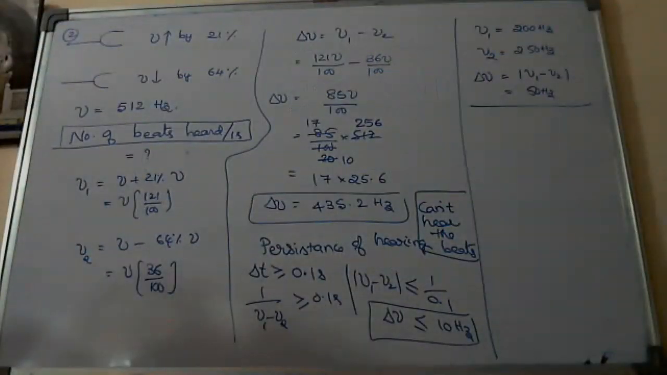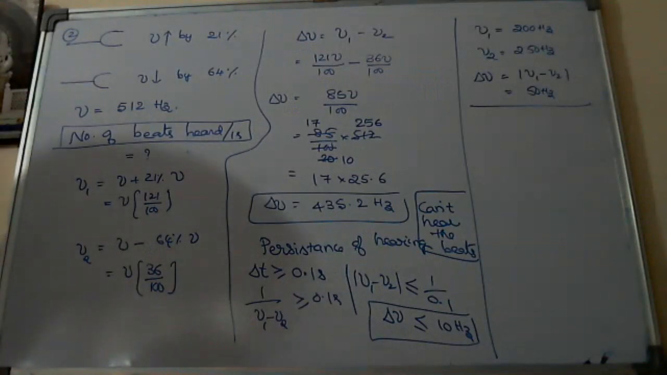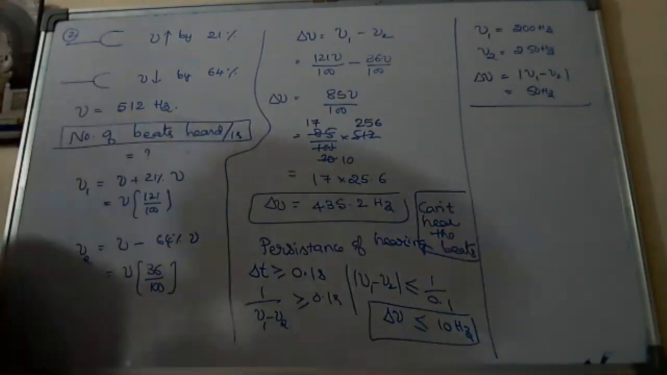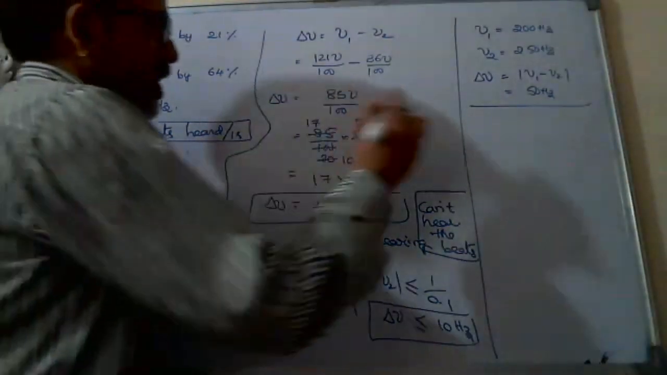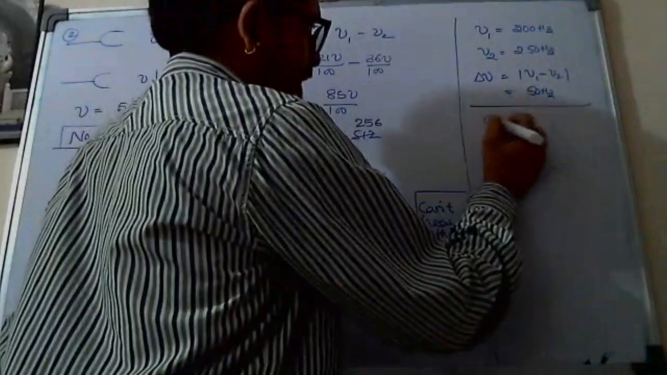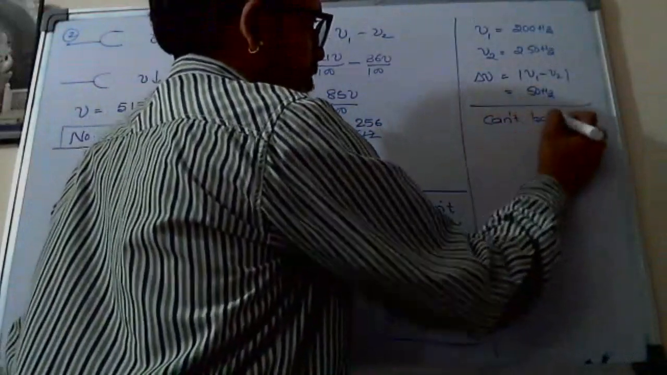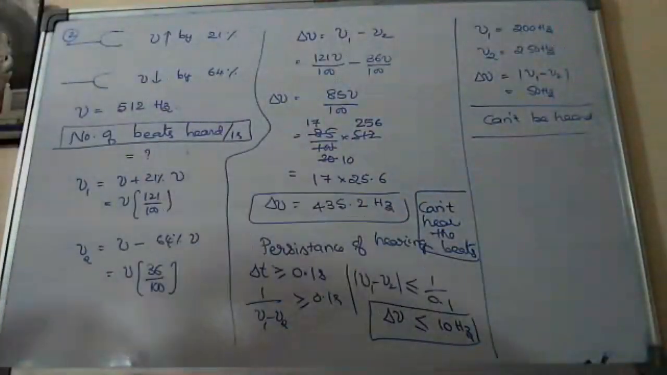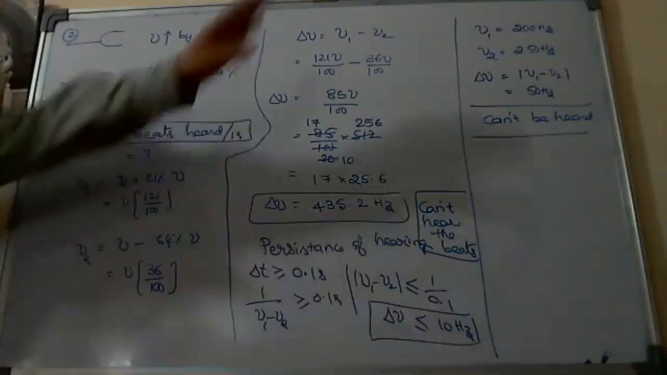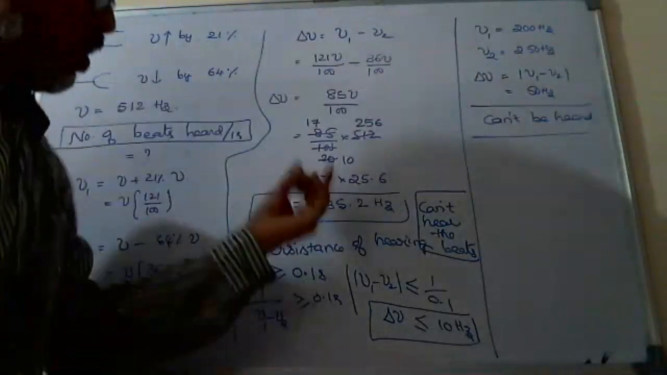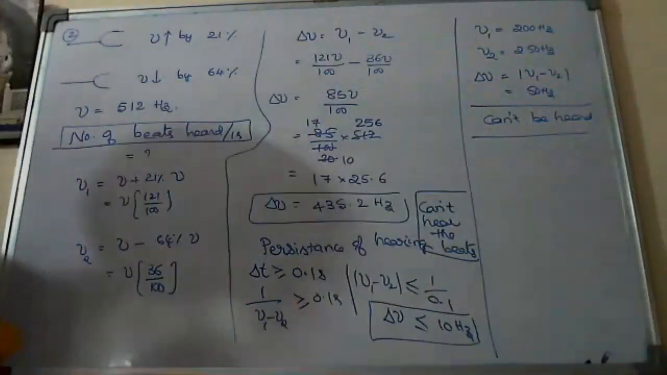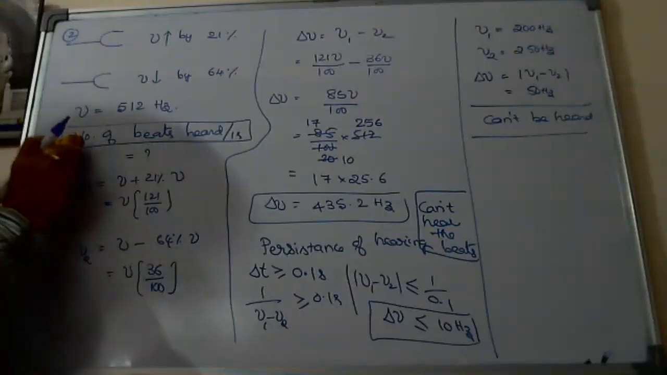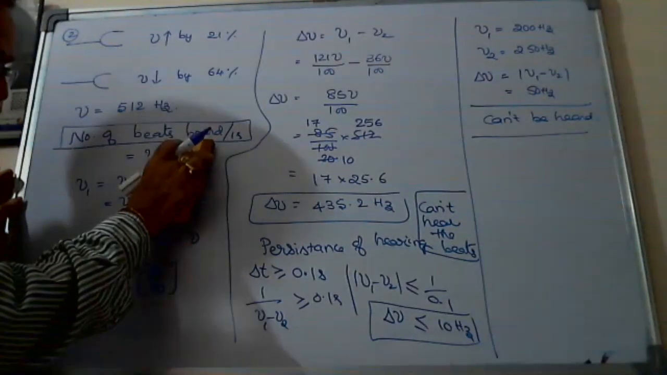But is it correct? It cannot be heard, no, sir. Yes, so it cannot be heard. Why? Again the reason: it is greater than 10 hertz, so the person cannot hear. Here also the answer is cannot be heard. Then when I put that answer, 50 hertz or here 435.2, he should not ask the question like number of beats heard.